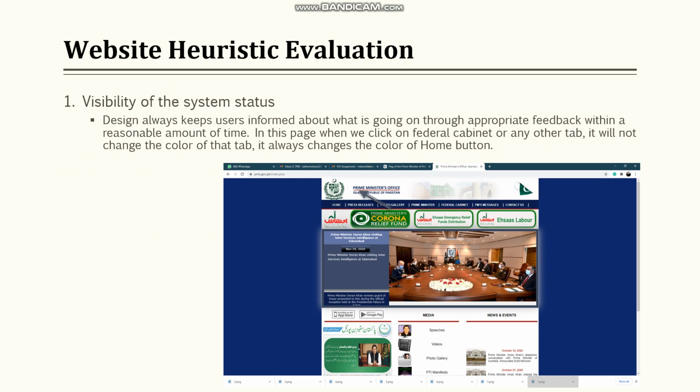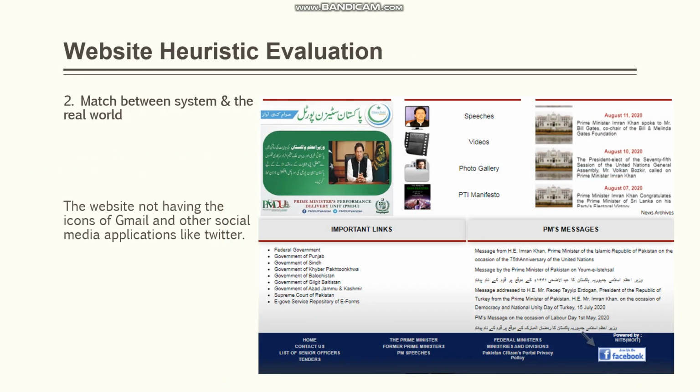Moving towards the second point, match between system and the real world. The website does not have the icons of Gmail and other social media applications like Twitter. You can see that only the Facebook icon is here, and the Facebook icon is so big. So it must have small Gmail, Twitter and Facebook icons.